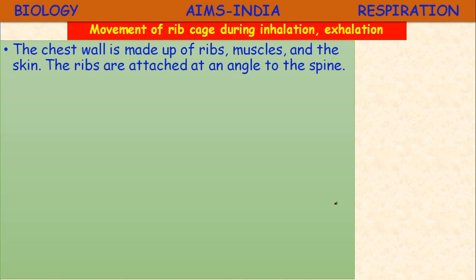The ribs are attached at an angle to the spine, the backbone. If you run your finger along one of your ribs, you will notice that it extends downward from the spine, isn't it?